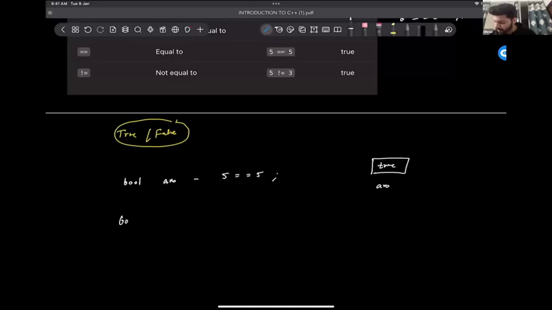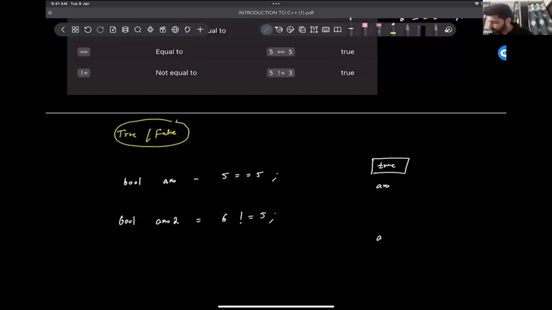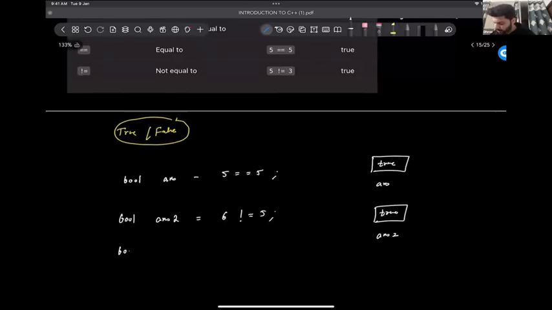Let's say I create one more variable, bool answer 2. I put here 6 not equal to 5. So is 6 not equal to 5? Perfect. 6 is not equal to 5. It is a true statement. So this thing is true, and this true now will be stored in this answer 2. Now this will store a true here. Perfect.